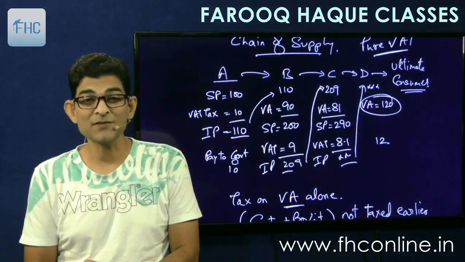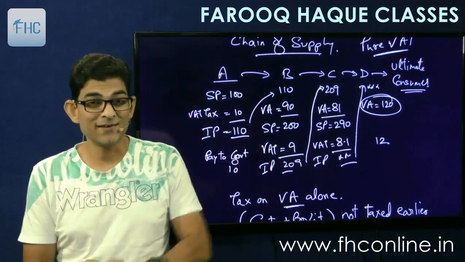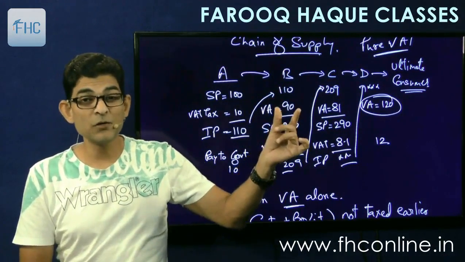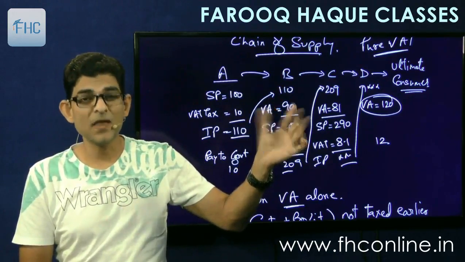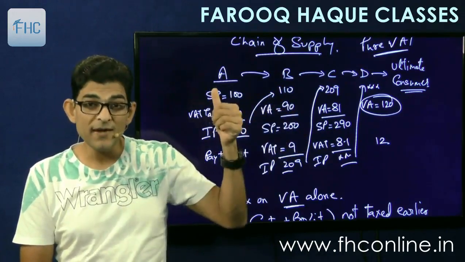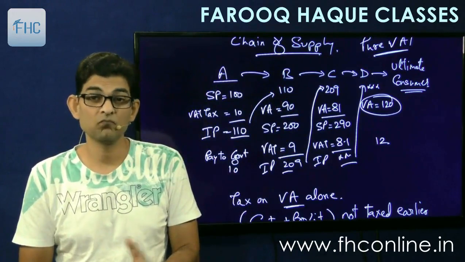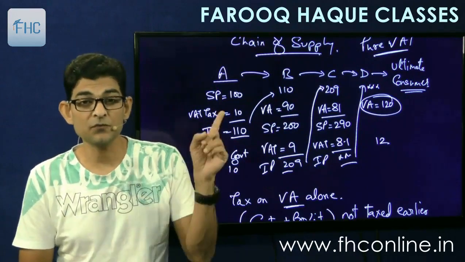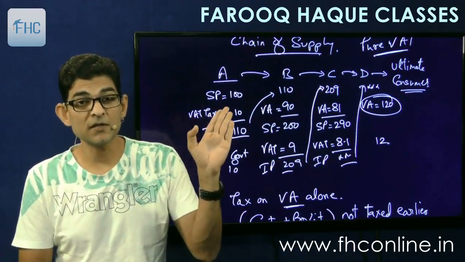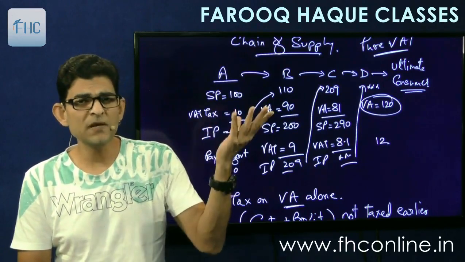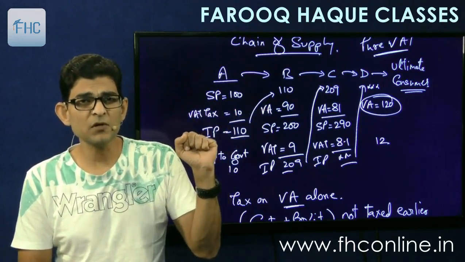The problem is of tax evasion. Now see, B is paying tax only on his value addition of 90. What if A has not paid tax? If A has not paid tax of this 10 rupees to the government, it means he has done tax evasion. How will B come to know that he has done tax evasion? B will not come to know.